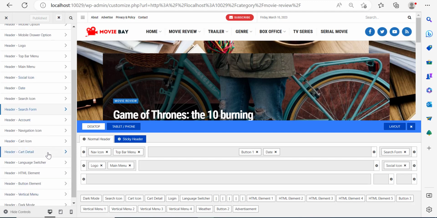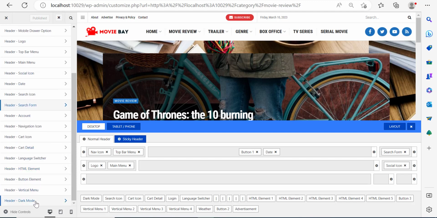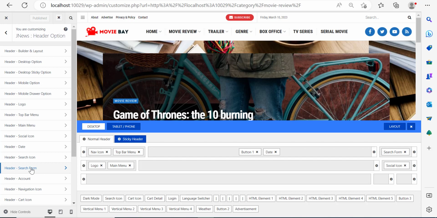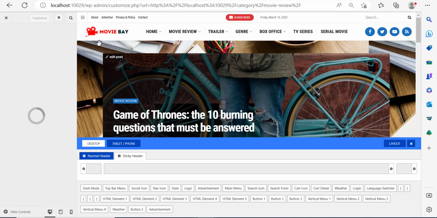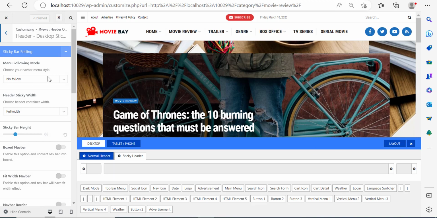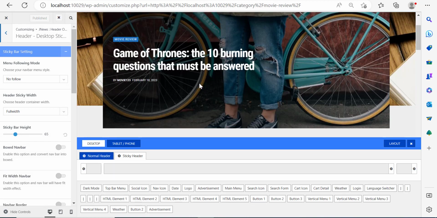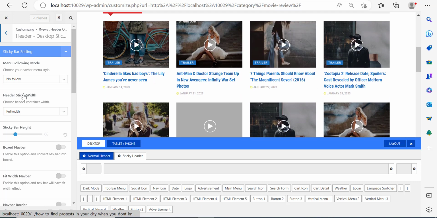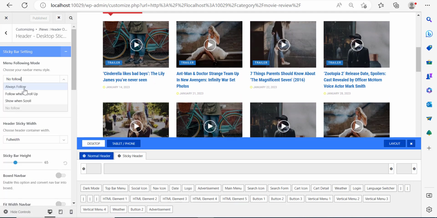And the other stuff, let's see what we can do more. Now there's nothing really more here. Now let's click on sticky header over here because you can enable the sticky header. Now the header will actually follow people as they scroll down. Now there are different types of sticky headers. There's a header that follows you when you scroll up, there's a header that follows you when you scroll down, and there's a header that always follows you, like your shadow. So that's the one that we're interested in.